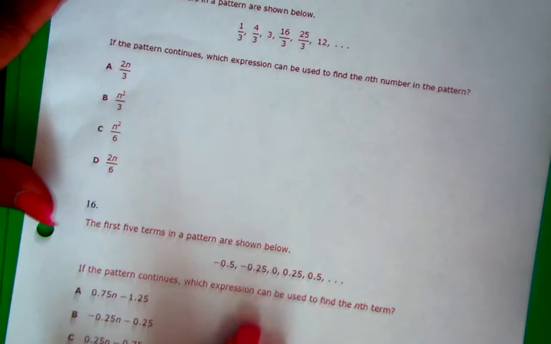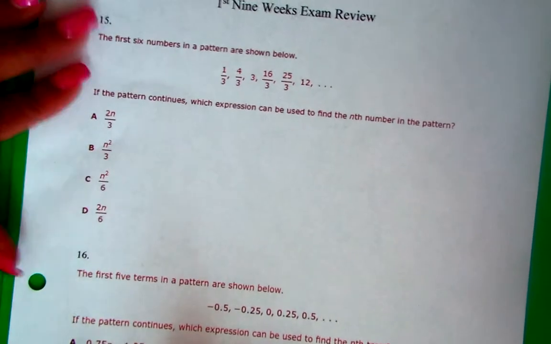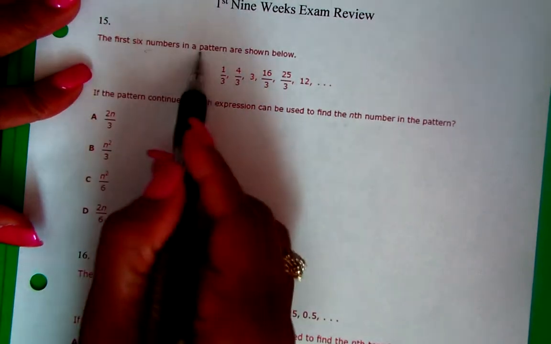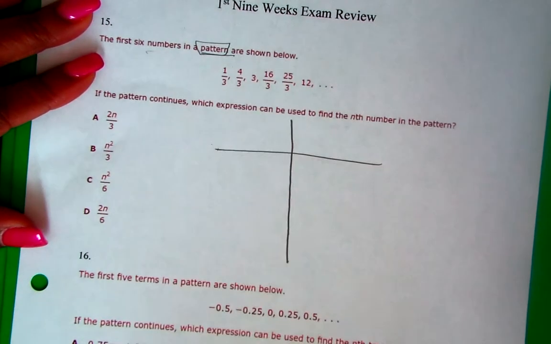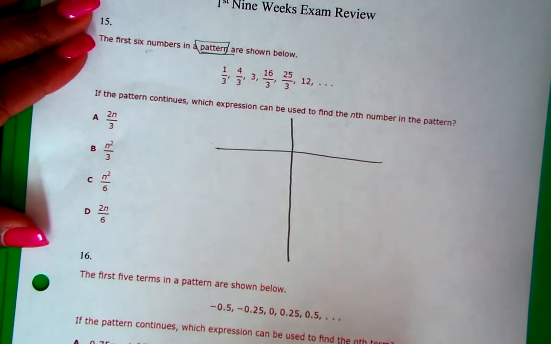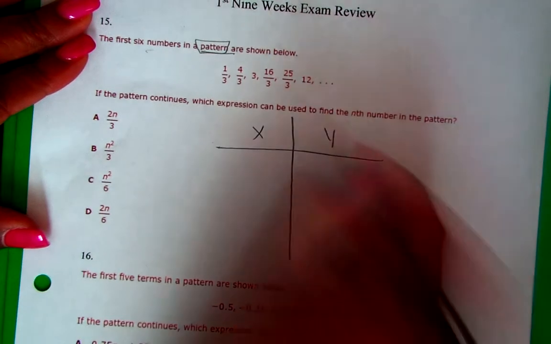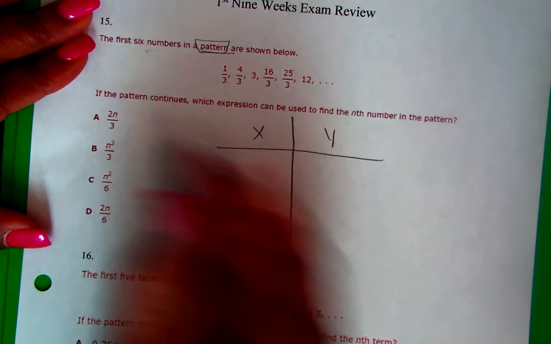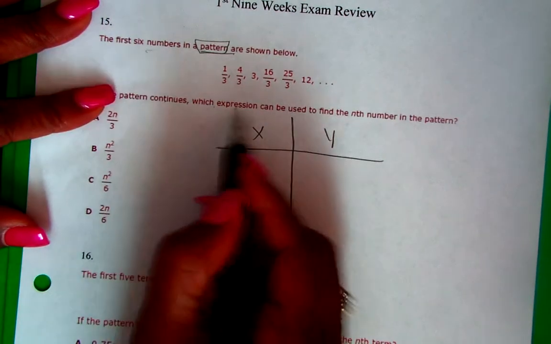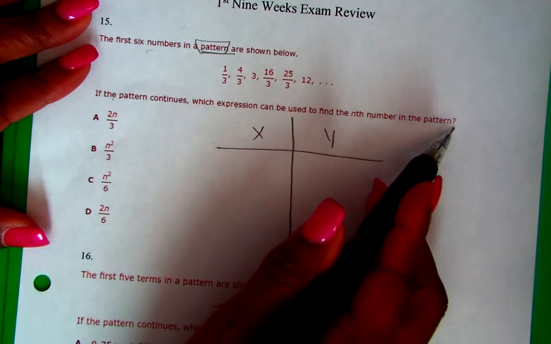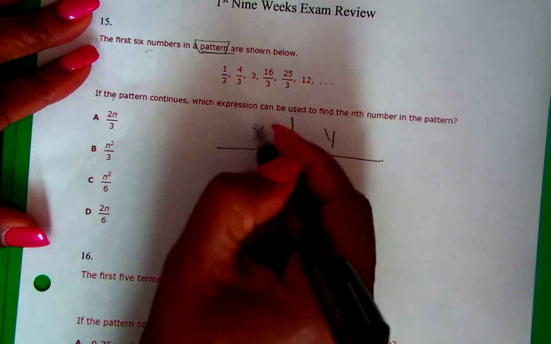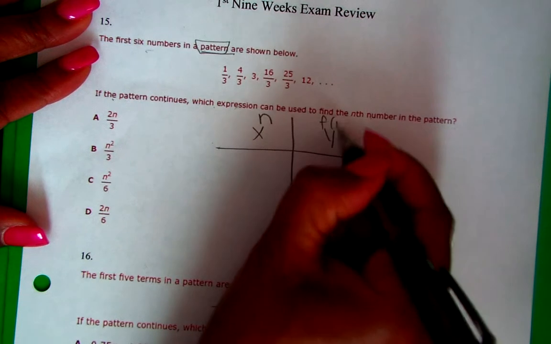Number 15. The first 6 numbers in a pattern. So make me a table. Guys, I love tables. This is going to be my X, and this is going to be my Y. If the pattern continues, which expression can be used to find the nth number in the pattern? So X is my N, and this is my F of N.